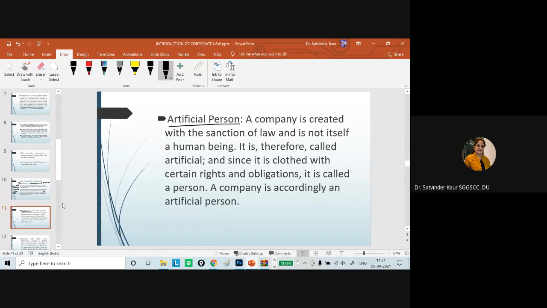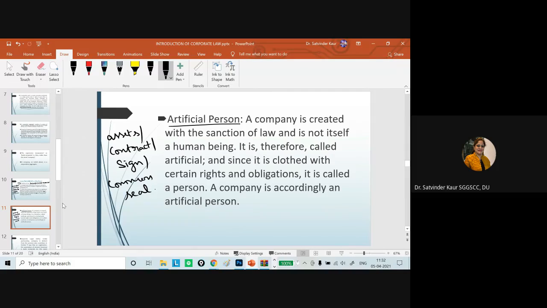This cannot be done. But in this particular case, all the things which a person can do as a person can be performed. For example, it can purchase assets in its name, it can enter into contracts with the other party, it can sign the contracts, and its signature is known as the common seal. So all these benefits or features are given.